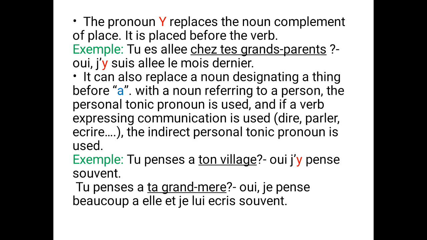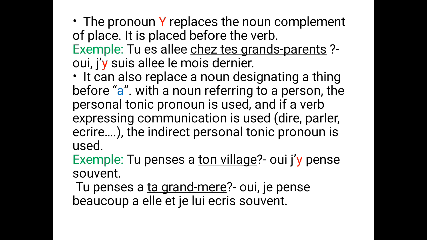The Y is replacing the underlined word. Your grandma's house is the place, okay? And it's preceded by chez, which is C-H-E-Z. It can also replace a noun designating a thing after à. Okay, if a noun designating a thing comes after à, that word will be replaced with Y. With a noun referring to a person, the tonic pronoun is used. And with a verb expressing communication, like dire, parler, or écrire, the personal pronoun is used.